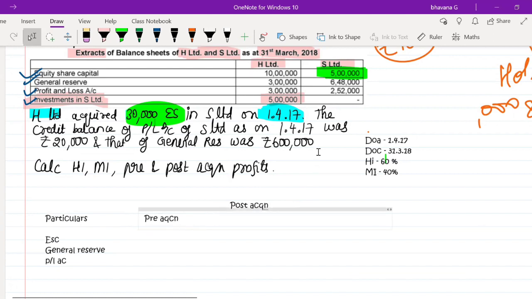Here in post-acquisition, you have to write all the three things which are there in the subsidiary company, the same things whatever you have written in particulars. So it is equity share capital, then general reserve, and then finally the P&L account. The same things again, you have to write in your post-acquisition. And then finally, what is the last column? Can someone tell me? The last column here is total.